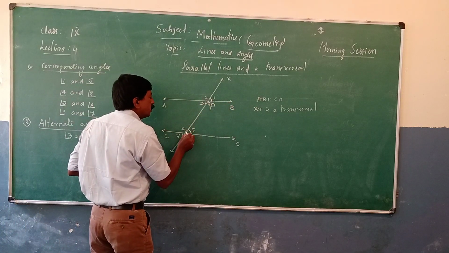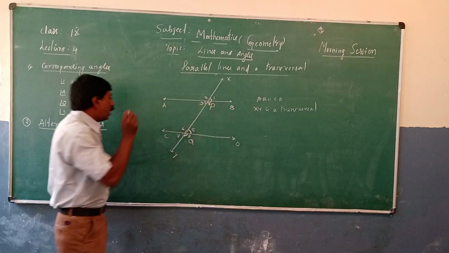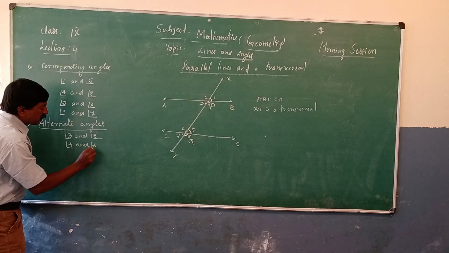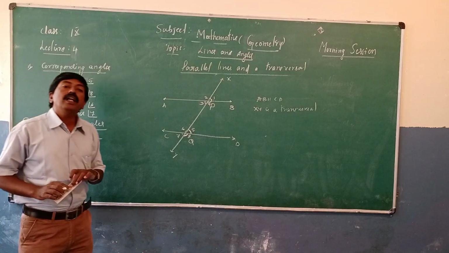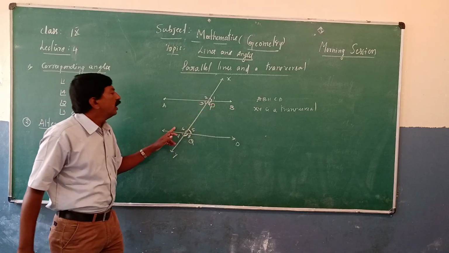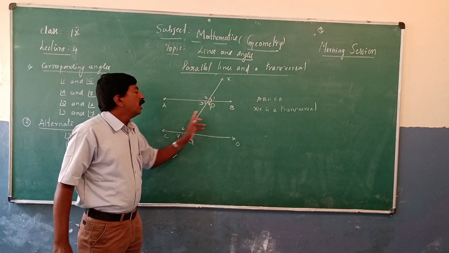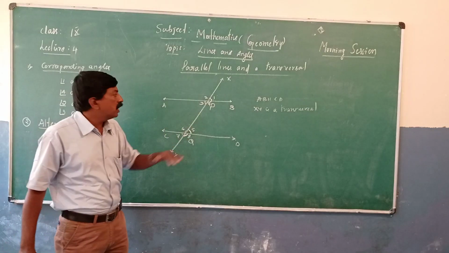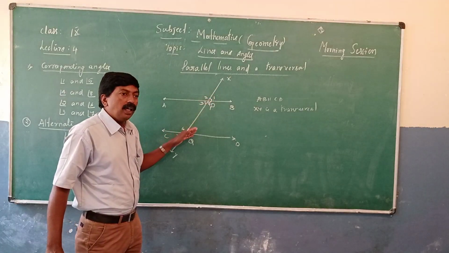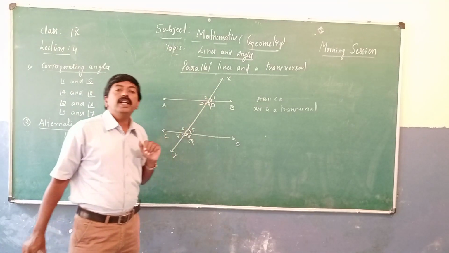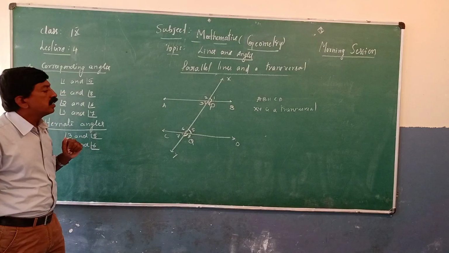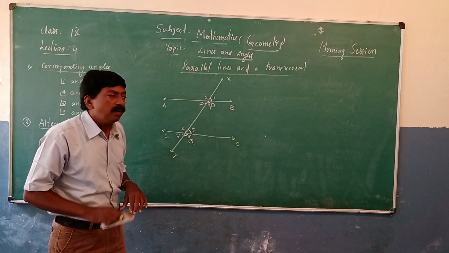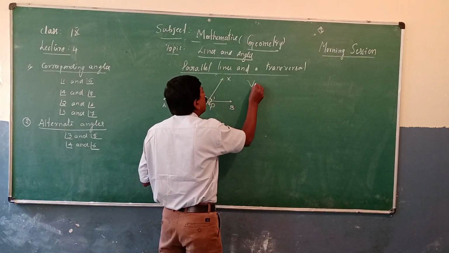Next, this side, like this: angle 4 and angle 6. Angle 4 and angle 6 are alternate angles. So we got two types of angles. One is corresponding angles, another one is alternate angles. Next, you can pass on to some other type: vertically opposite angles.